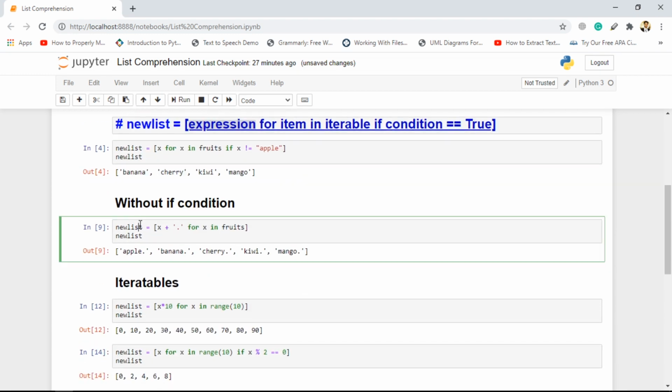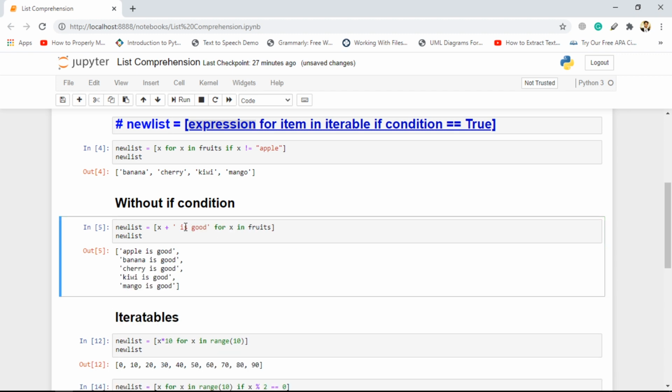Here we are just iterating on the fruits. For each iteration we will be getting a fruit in X, and then we are just appending "is good" to it. Instead of that, you can use any other thing. So now if I give it a go, for the first iteration, for X in fruits, X will be equal to apple, and as there is no condition right now, everything will be considered in the final list. So here we are getting apple is good, banana is good, cherry is good, kiwi is good, mango is good.